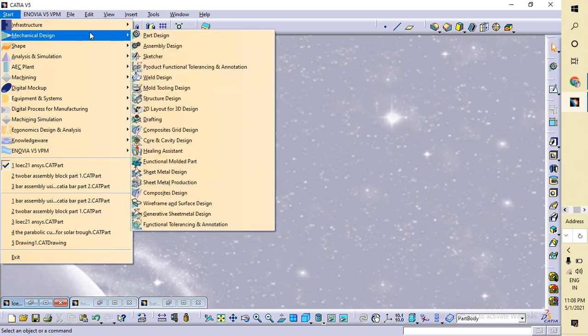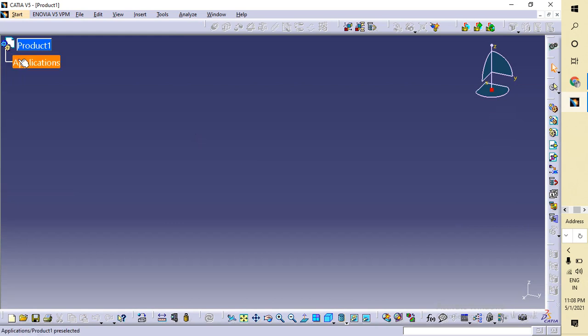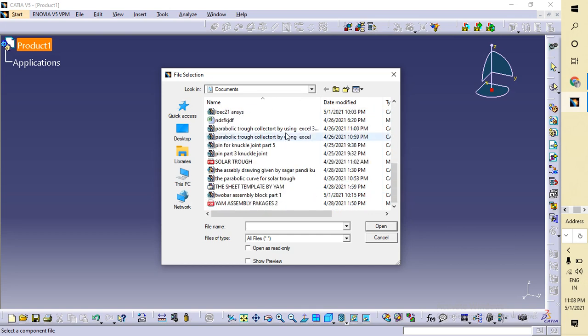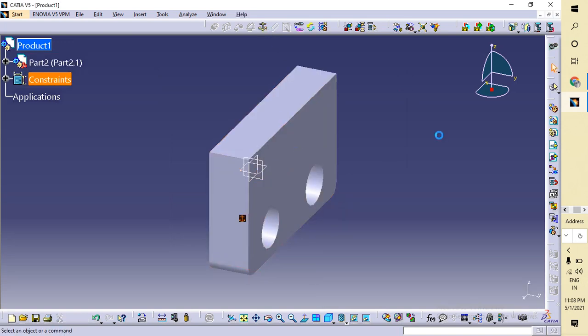Go to mechanical design, assembly design, and then go to existing component. I am assuming that you already know some of the tools and how to customize your Catia. So I'm going to existing component, I'm going to product, two bar assembly block part. Okay, I already selected. Close, and I'm going to fix this one.